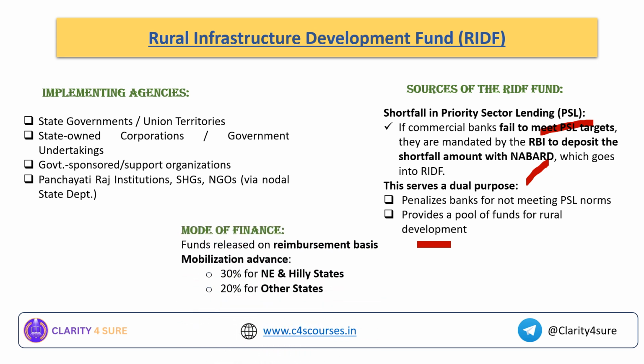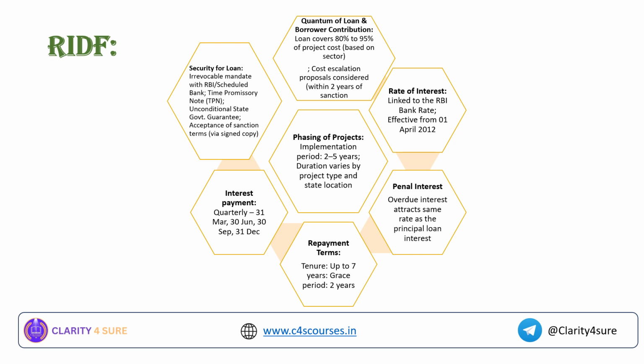Now, mode of finance. It is on a reimbursement basis, where 30% is provided for northeast and hilly regions and 20% for other states. That means the funds are given on a reimbursement basis. Okay, and what are the important aspects of this rural infrastructure development fund?